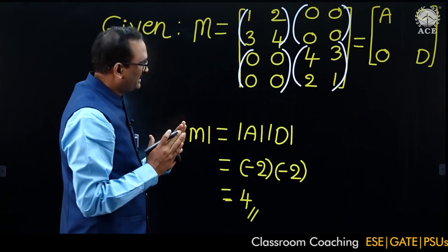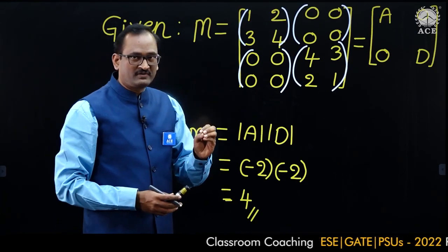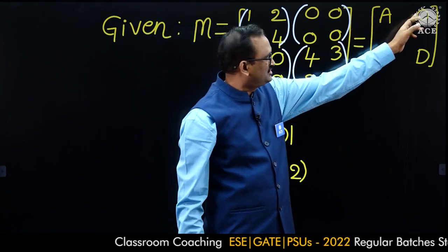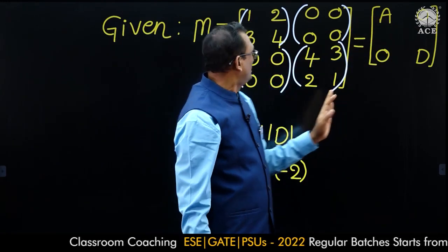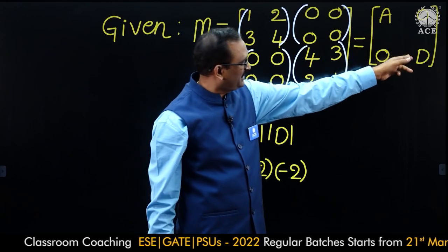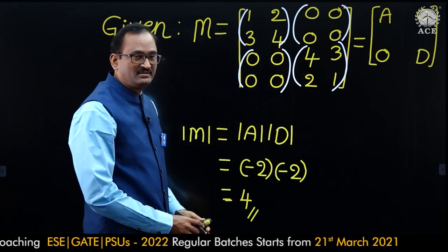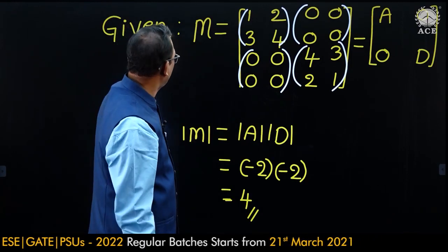We can do it like this also. From now, whenever you come across any matrix which is in the form of A 0 0 D, then the determinant of M is simply AD minus 0, that is det A into det D. Similarly, let us see the next problem.